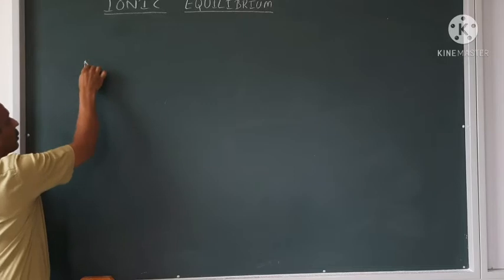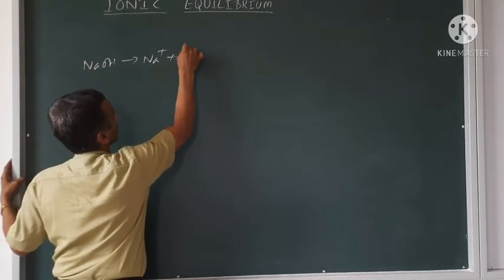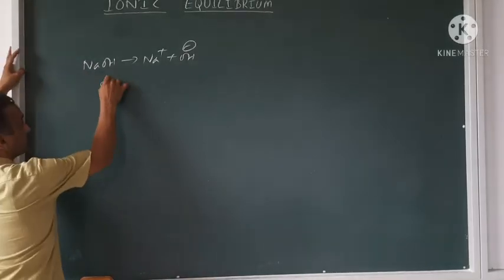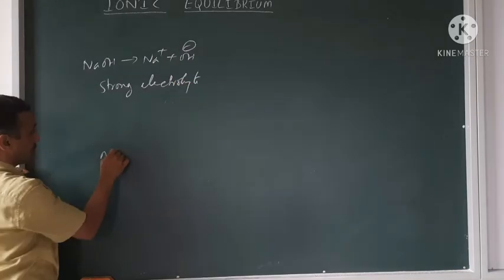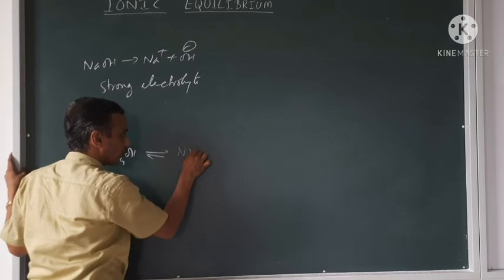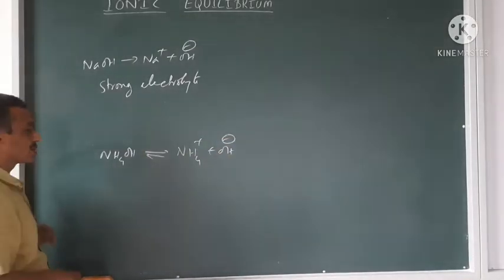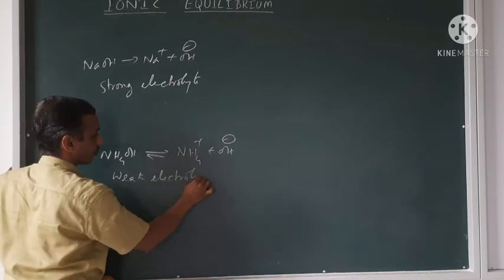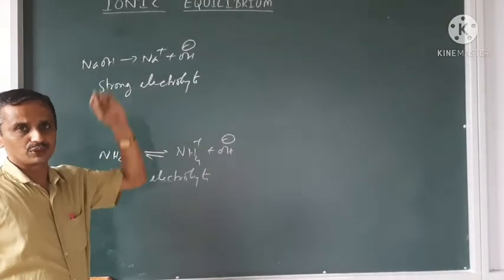Already mentioned this one. Sodium hydroxide gives Na plus and the OH minus, but almost 100% ionization is there. So strong electrolyte. NH4OH in aqueous solution ionizes to give NH4 plus and OH minus, but only partial ionization is there. So it's a weak electrolyte. And giving ions like this is called ionization also.